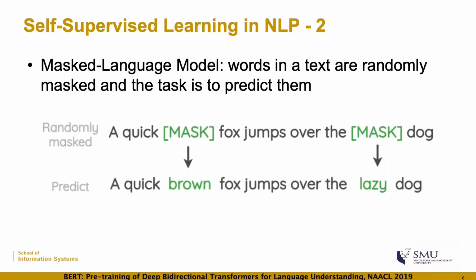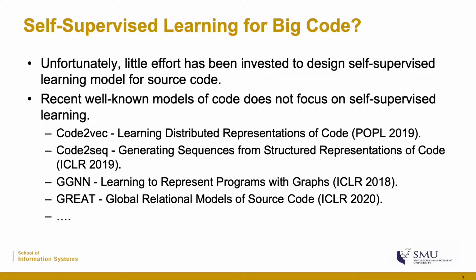Another task is the masked language model that has been used in BERT, which is another well-known NLP model. The task is to randomly mask a word in a sentence, and the goal is to ask the model to predict the missing word. Those are some examples of self-supervised learning for computer vision and natural language processing.